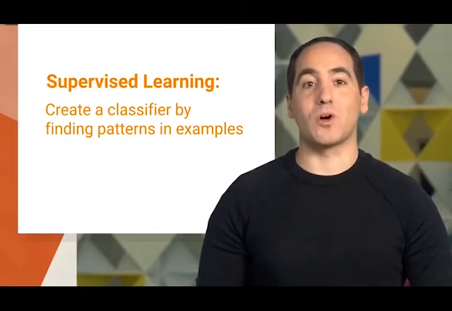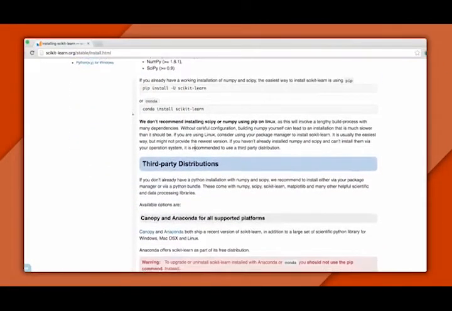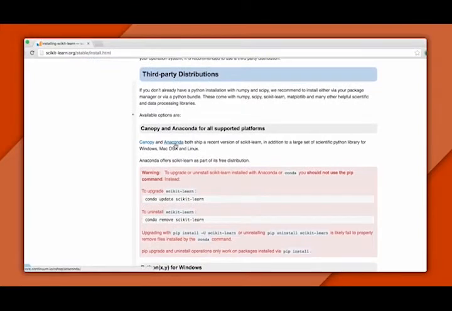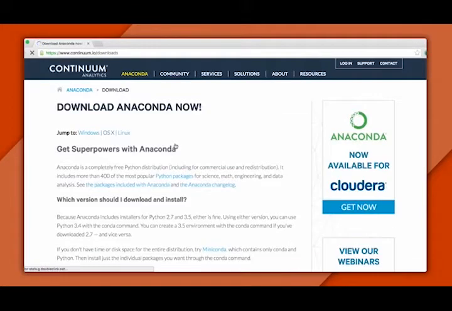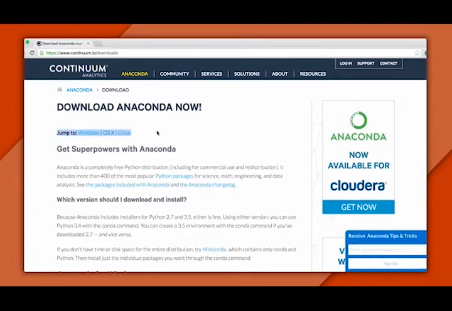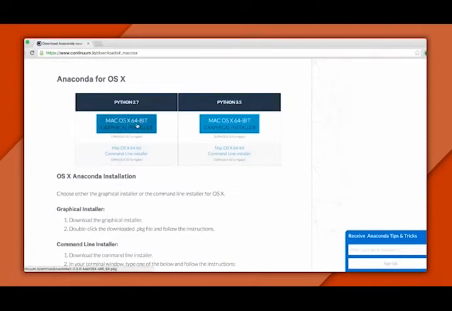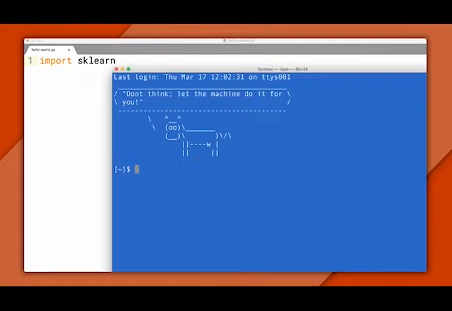To code this up, we'll work with scikit-learn. Here, I'll download and install the library. There are a couple different ways to do that, but for me, the easiest has been to use Anaconda. This makes it easy to get all the dependencies set up and works well cross-platform. With the magic of video, I'll fast forward through downloading and installing it. Once it's installed, you can test that everything is working properly by starting a Python script and importing sklearn. Assuming that worked, that's line 1 of our program down, 5 to go.